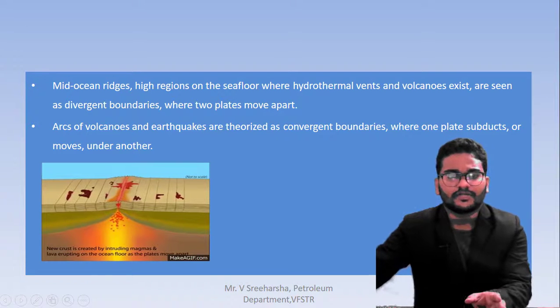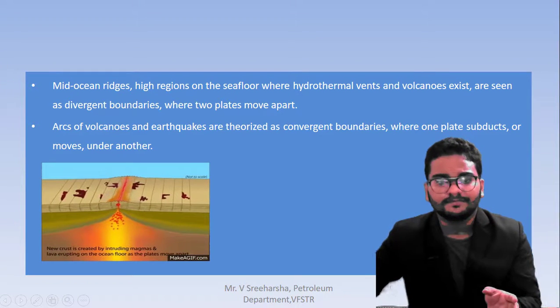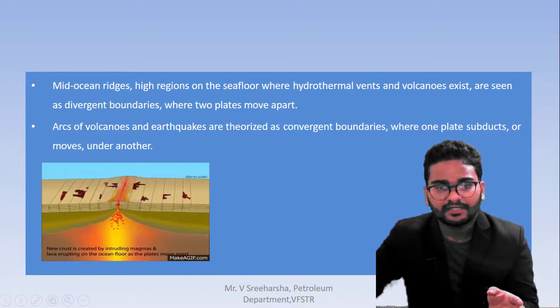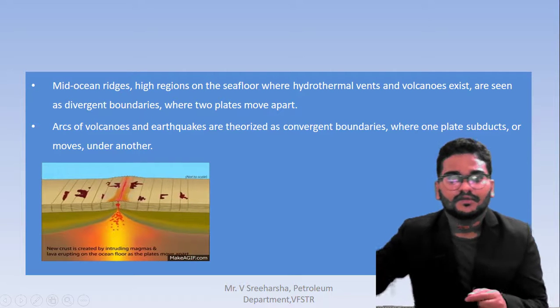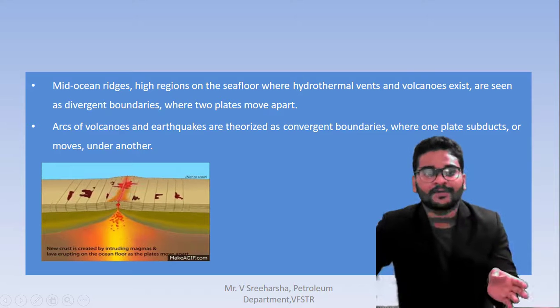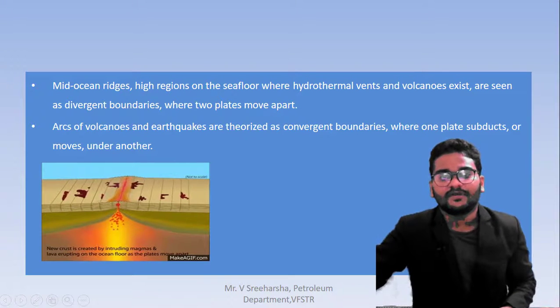So here I am showing one diagram. Here you can see the two land plates, what is happening? They are diverging from each other. So there the volcanic eruption is happening. When it comes to the oceans, then what happens? Mid-ocean ridges form between the two oceans.